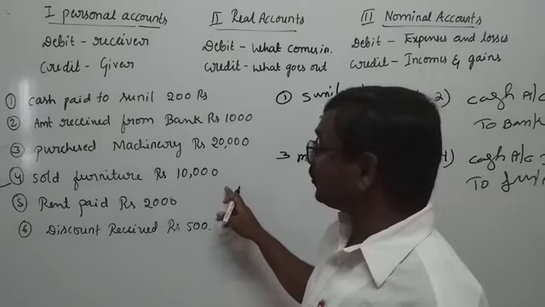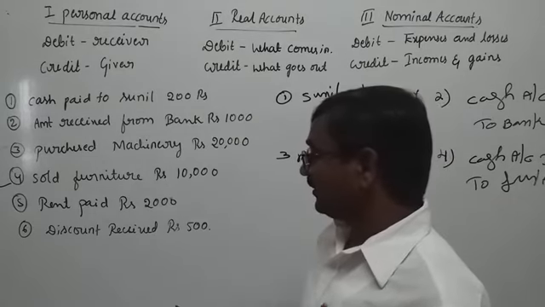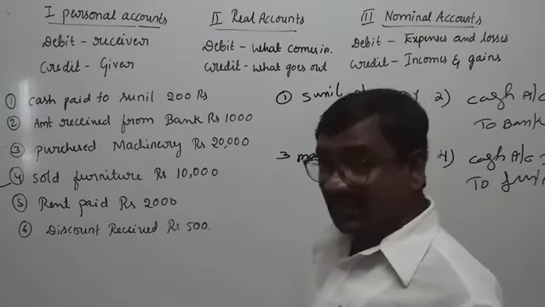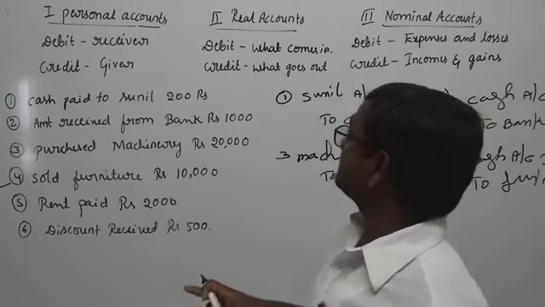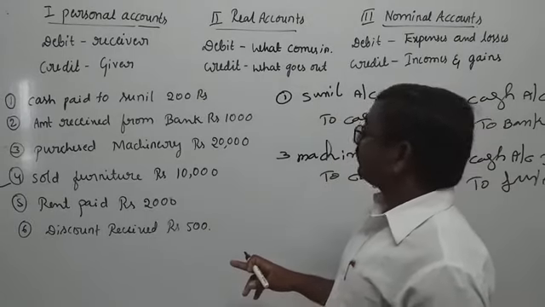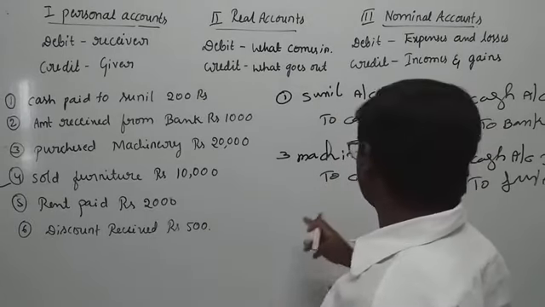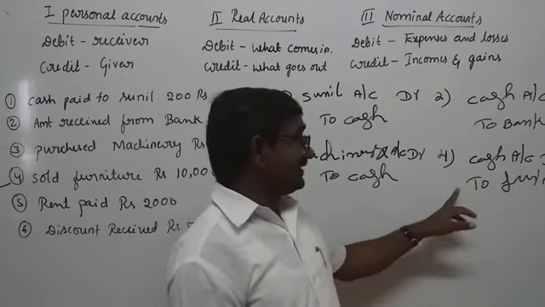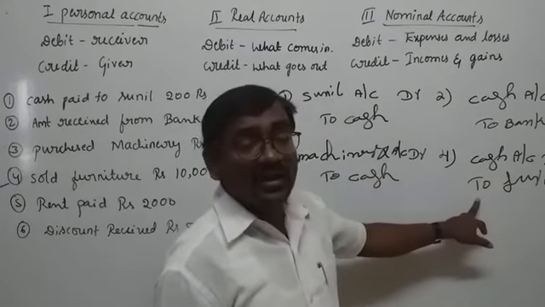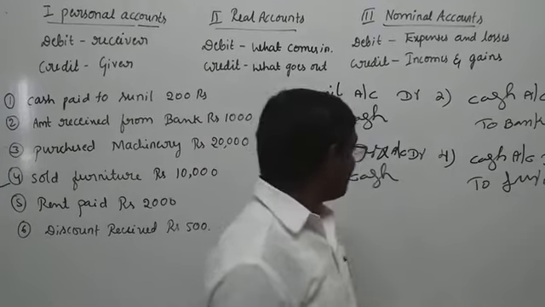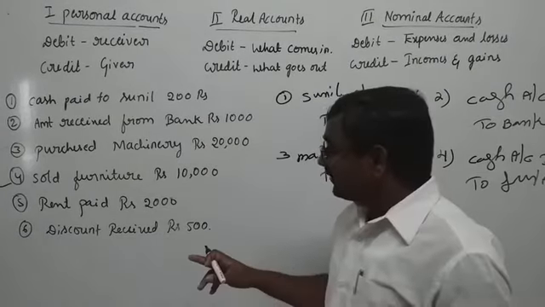We have sold the furniture and received the cash, so the furniture goes out. That's why we pass the entry like this: cash account debit to furniture account.